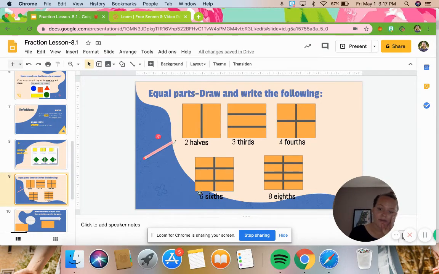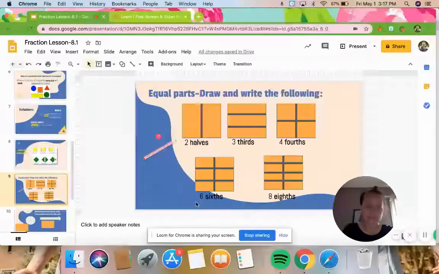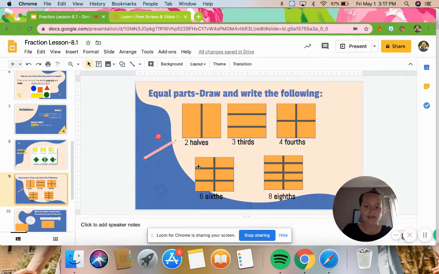All right, what do you think? Let me block this name. You can still see it though. What do you think this one's called? If that's halves, thirds, fourths, I see 1, 2, 3, 4, 5, 6 shapes within the whole. There's 6 sixths. Good. I have 1/6, 2/6, 3/6, 4/6, 5/6, and 6/6 within that whole shape.